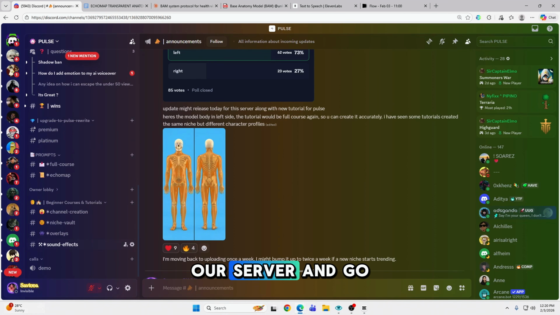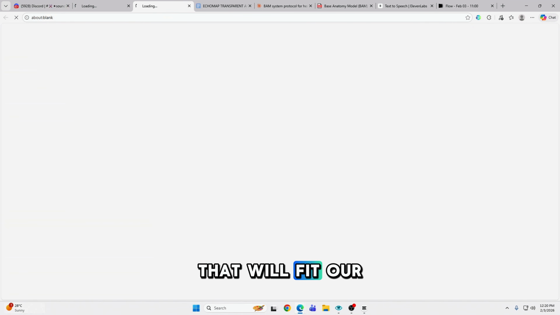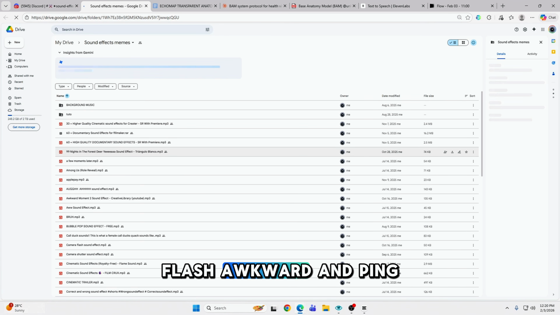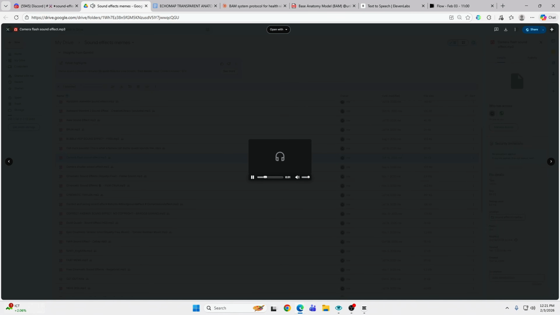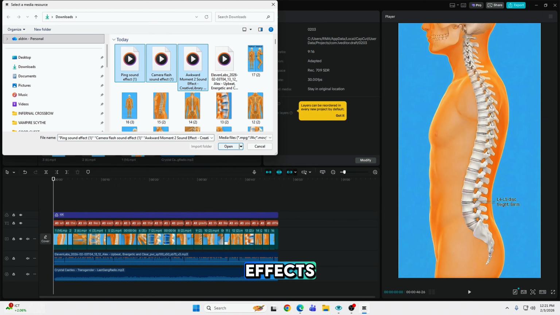Then head back to our server and go to Sound Effects. Choose a sound effect that will fit our niche. Here, I use camera flash, awkward, and ping. Head back to CapCut and drop all sound effects.